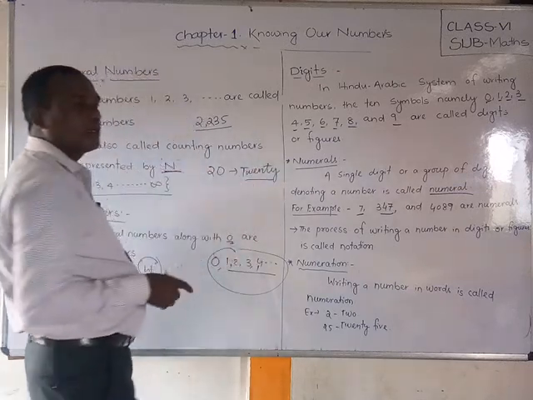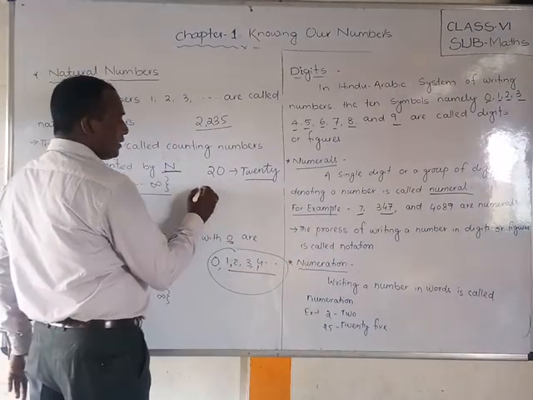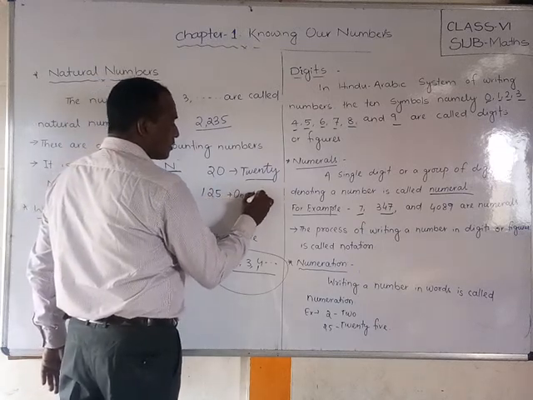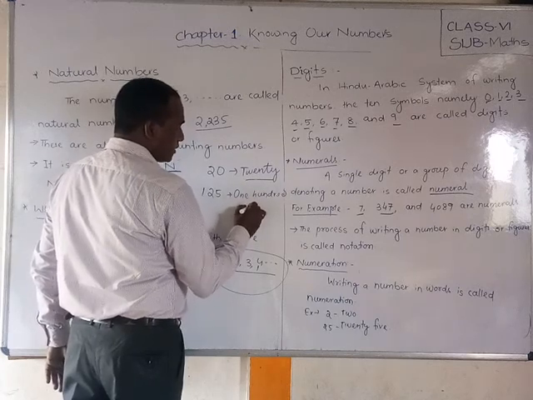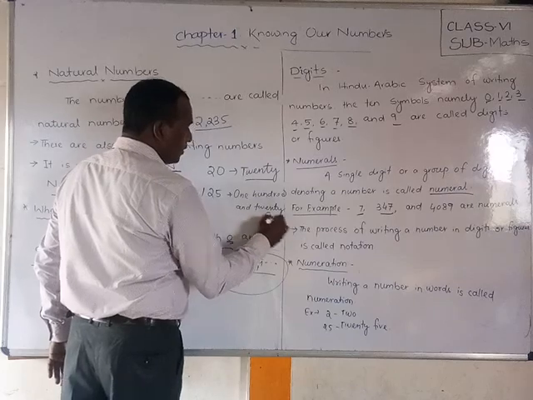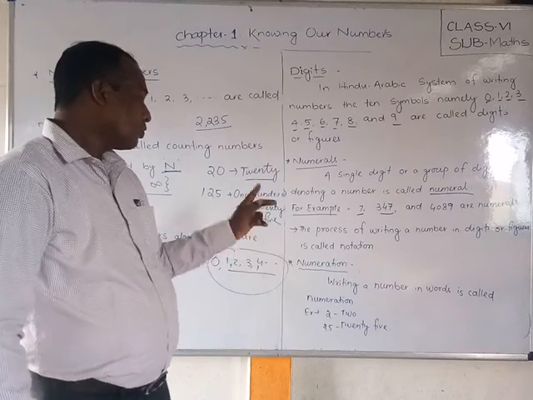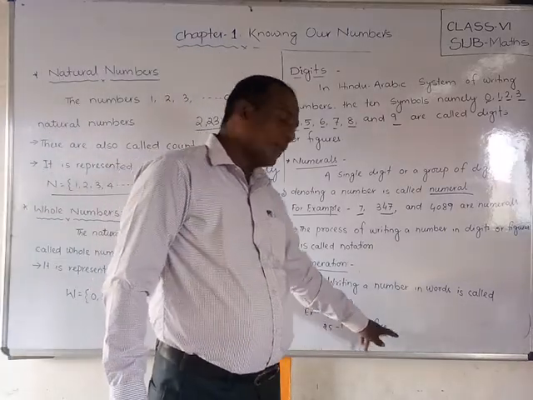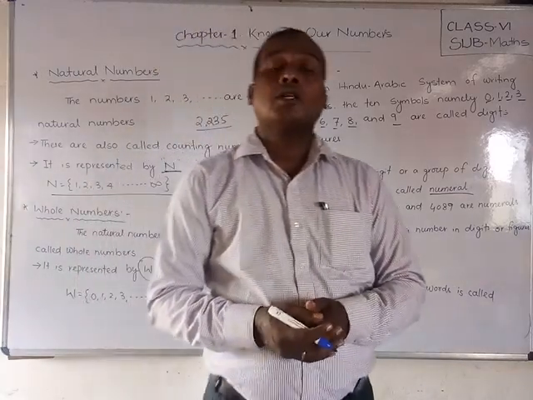This is called numeration. Suppose I write 125, then I have to write it in words. Like this, if I write a number in words, this is called numeration.